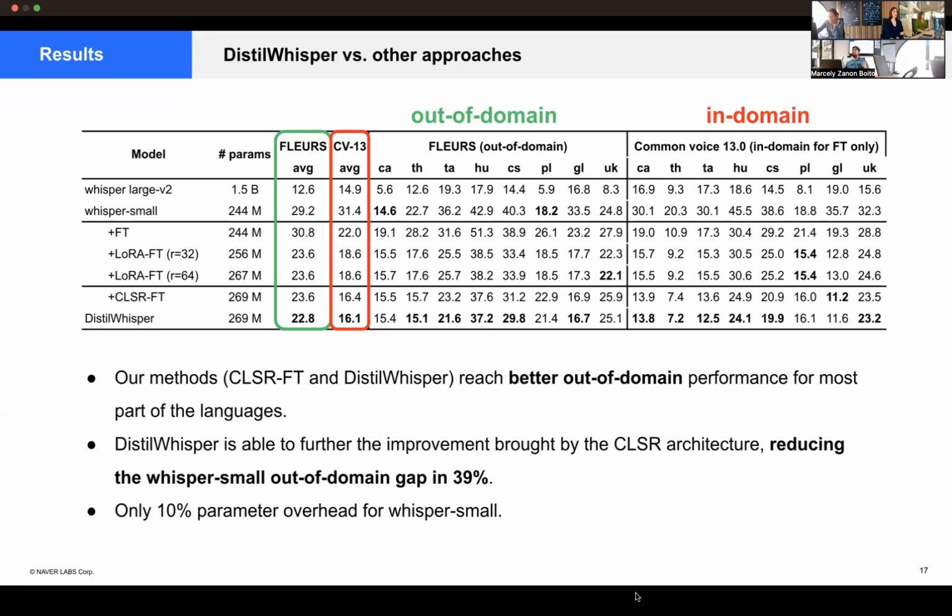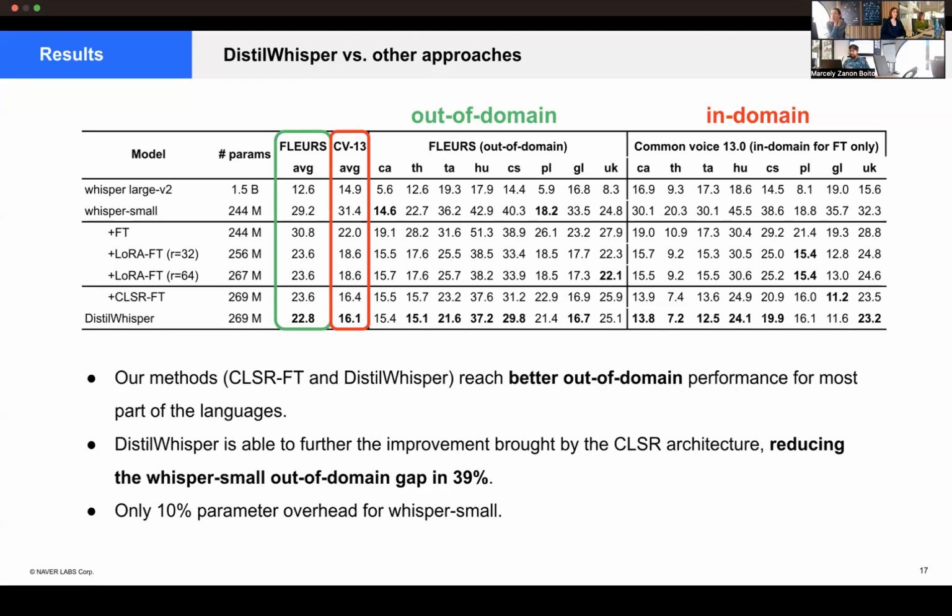Training these models on 10K data sets from Common Voice. Here are the results we found. Basically, our methods, CLSR with fine-tuning and with fine-tuning plus knowledge distillation, have better out-of-domain performance for most of the languages, showing that we were able to mirror this robustness.